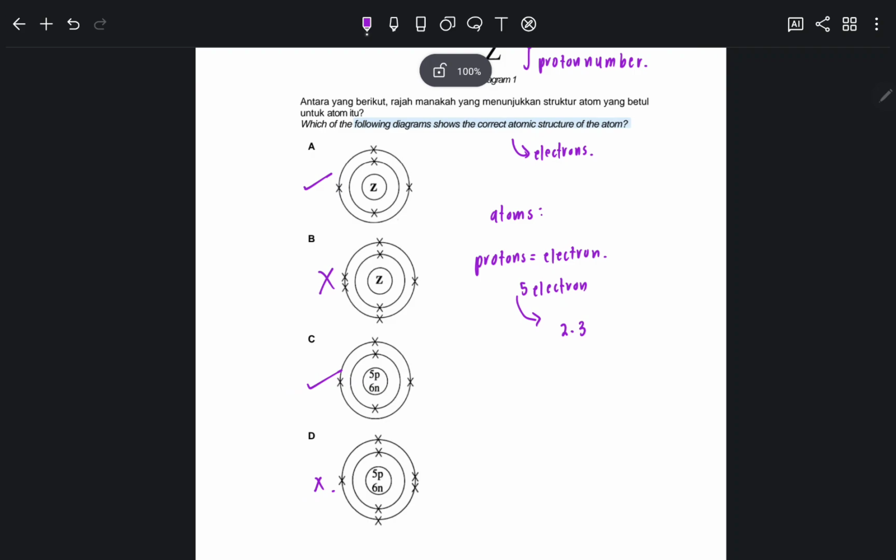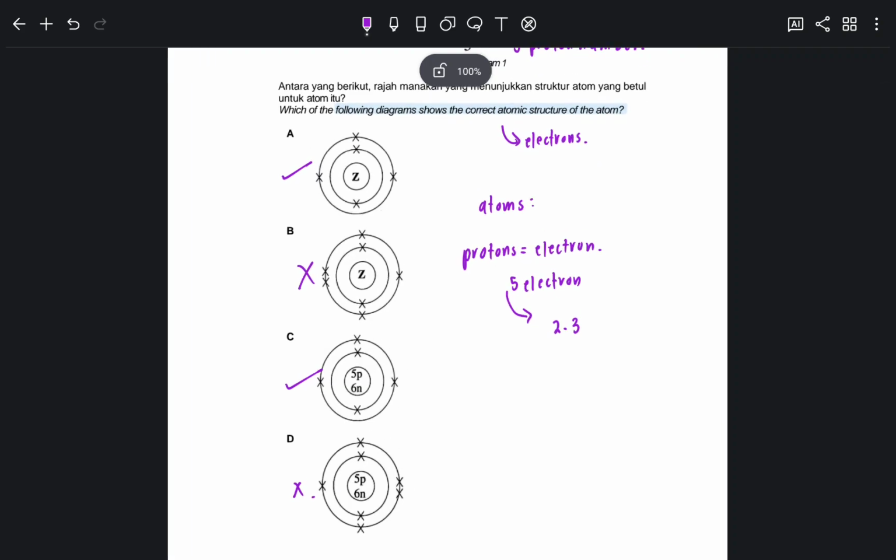Okay, what is the best answer? Remember in your textbook, when they ask you to draw the atomic structure, they make sure that you write on the nucleus how many protons and neutrons are located in it. So in that way, this A is totally wrong because they don't write how many neutrons and protons are in the nucleus. We have two different things: electron arrangement diagram, and also atomic structure diagram. So for the atomic structure diagram, in the nucleus you should write how many protons and neutrons we have. So for this question, the correct answer is C.